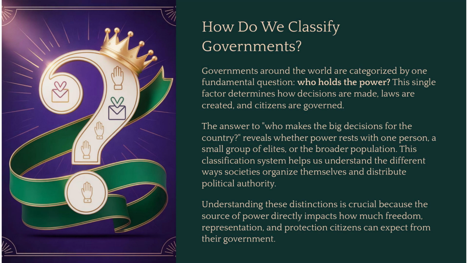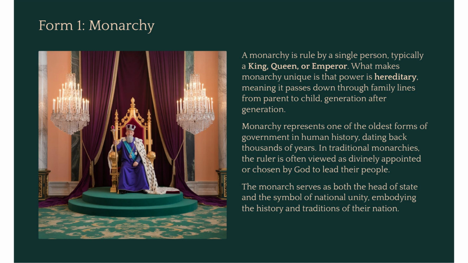The difference between a country where one person makes all the rules and a country where every person has a voice is massive, and it affects every part of life. One of the oldest forms of government is the monarchy. In a monarchy, a king, queen, or emperor is the ruler. The defining feature is that the power is almost always hereditary, meaning it's passed down through the family line. It's like being born into a job where you automatically become the leader when your parent steps down or passes away. For thousands of years, this was the most common form of rule across human civilization.